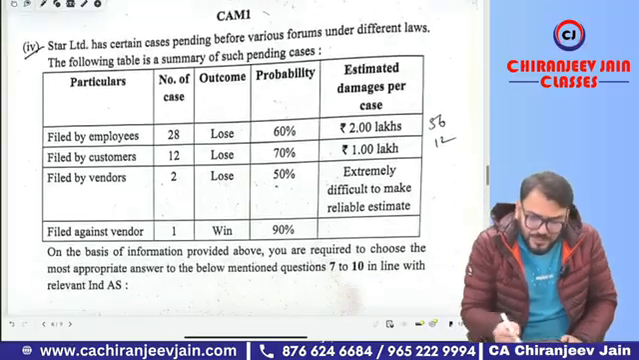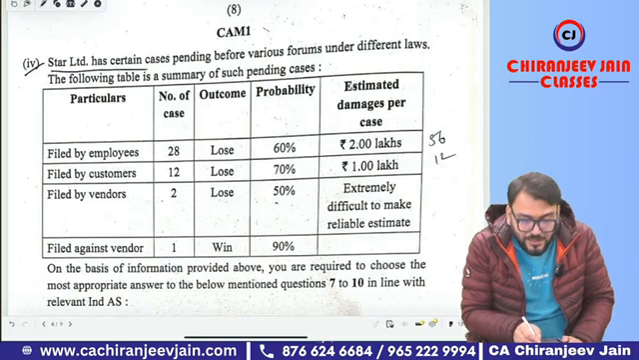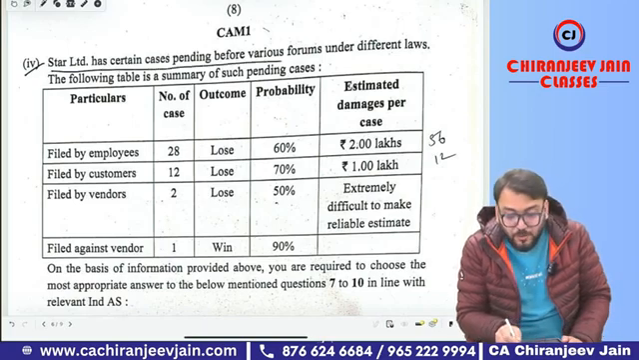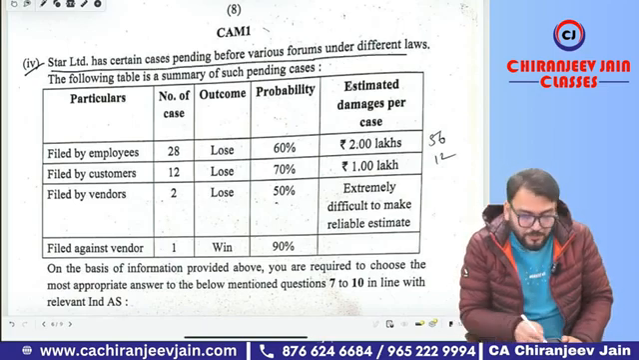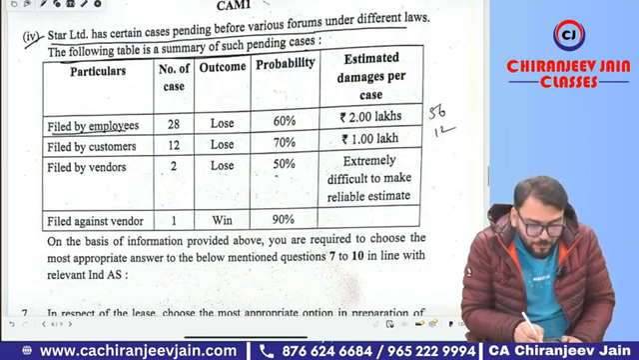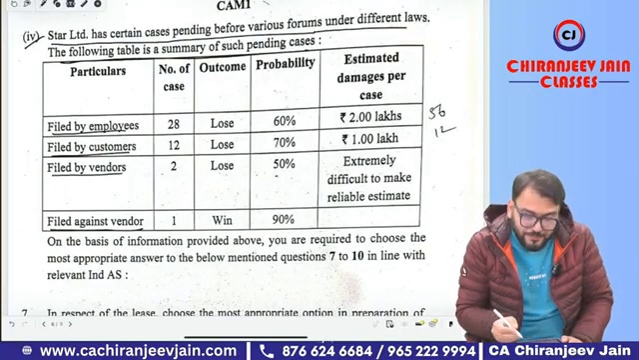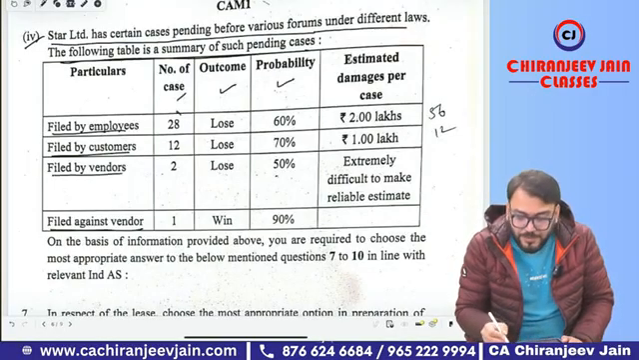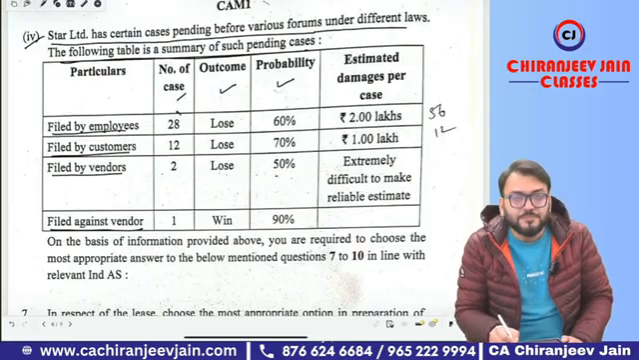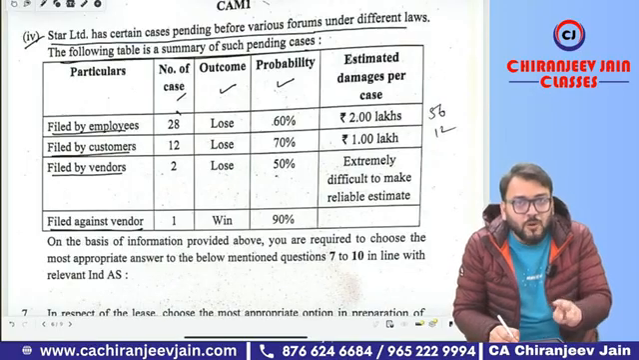Check point number 4. In this, many doubts came. What is the doubt? Let's see. The Star Limited has certain cases pending before various forums under different laws. The following table is a summary of such pending cases. You can see filed by employee, filed by customer, filed by vendor, filed against vendor. Number of cases, outcome, probability. You can see here the outcome is either loss or gain. So there are two possible outcomes of each case.